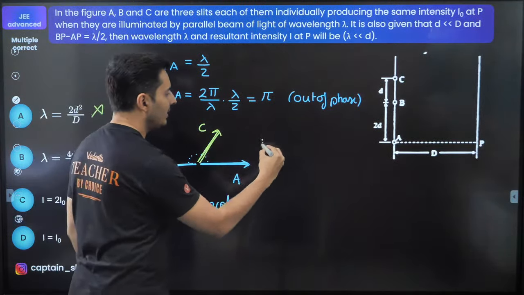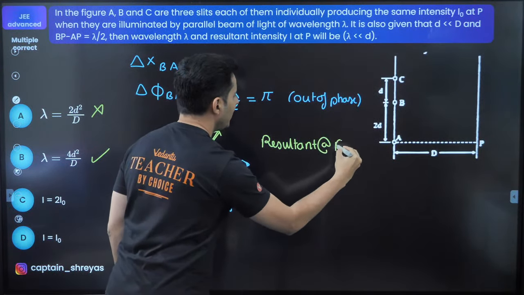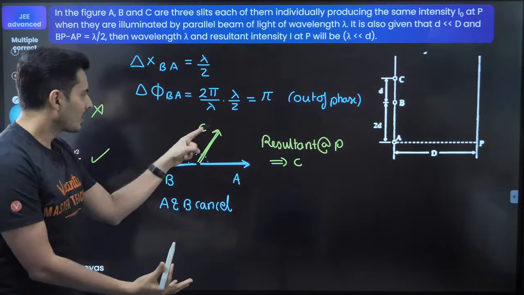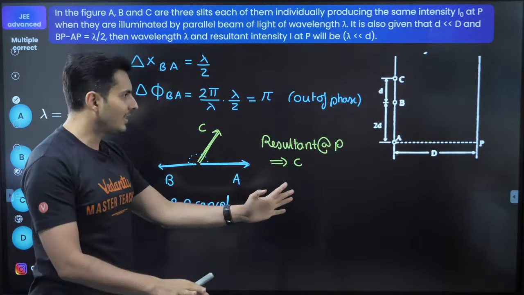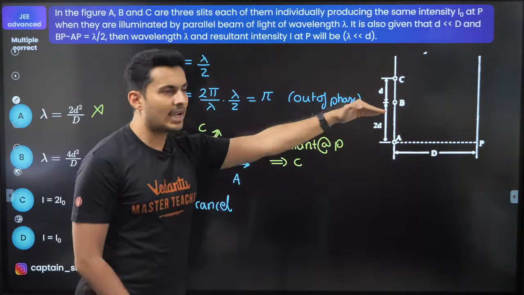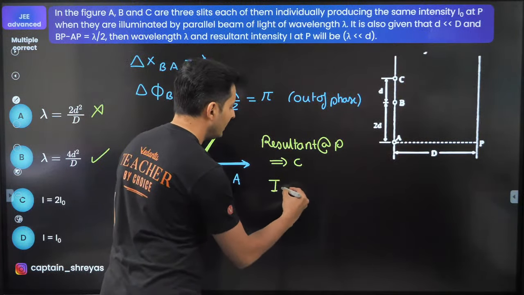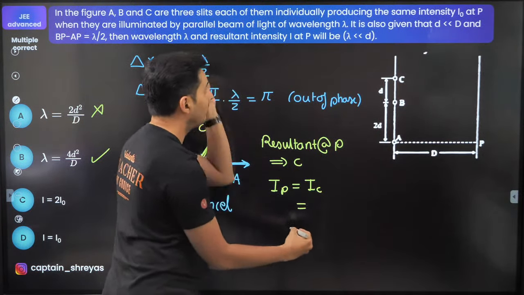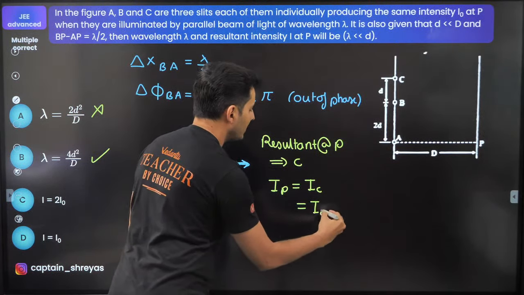I don't know where C will be, but C will be there somewhere. So the resultant at P will be only because of C. That's all. Only because of C, nothing else, because A and B have cancelled out. So what is the intensity of light at point P? A and B light cancelled completely. So hence the intensity at point P will be only the intensity due to the light source C. All of them have the same intensity of light, which is basically I naught. So hence it will be just I naught.